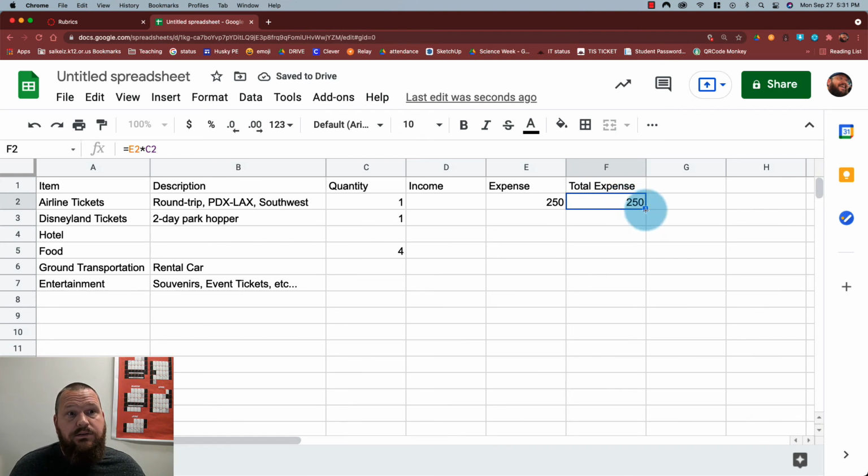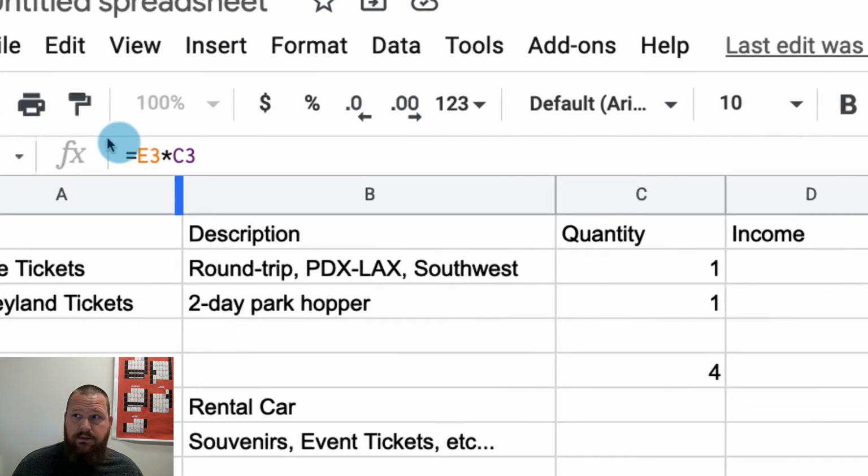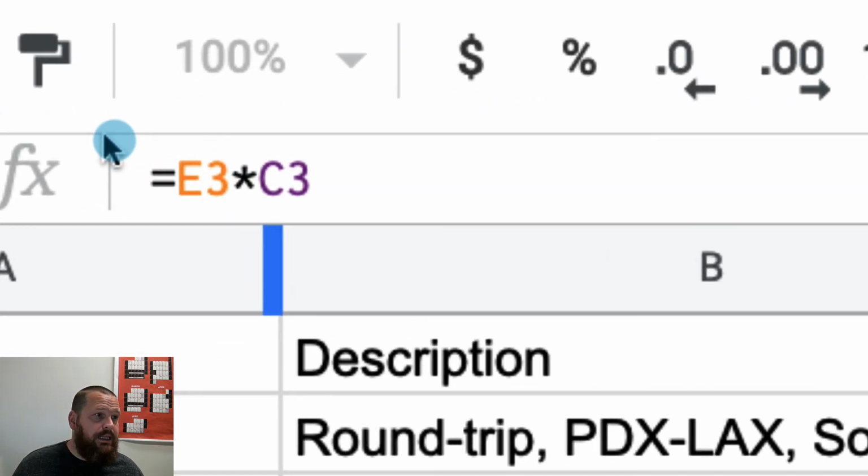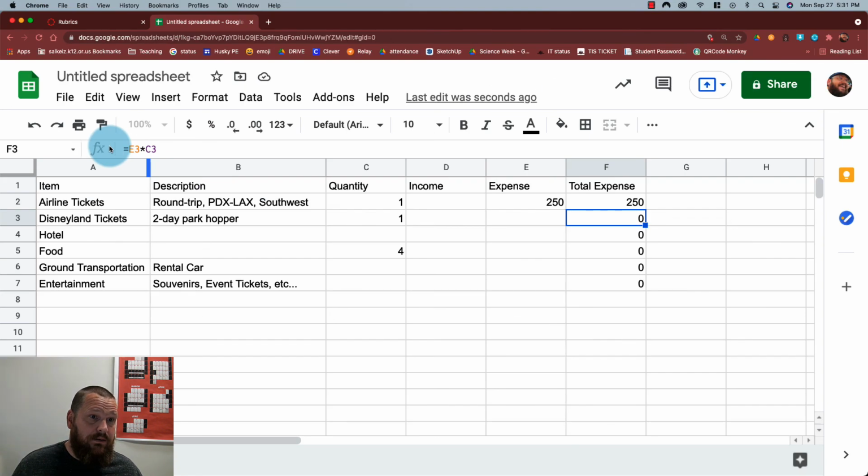Now, to duplicate not the 250, but the actual formula in that cell and use it in the next rows 3 through 7, all I have to do is grab this little blue handle and drag it down, and boom, it extends the formula all the way down. So now where this one is E2 times C2, this one is actually, and I'll zoom in here to see if you can see that better, E3 times C3.